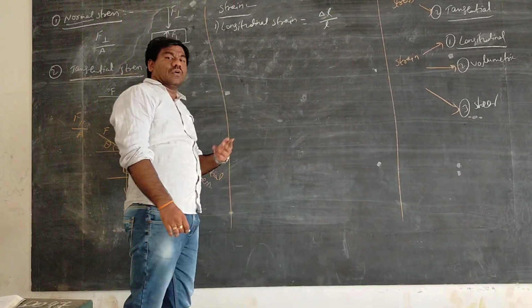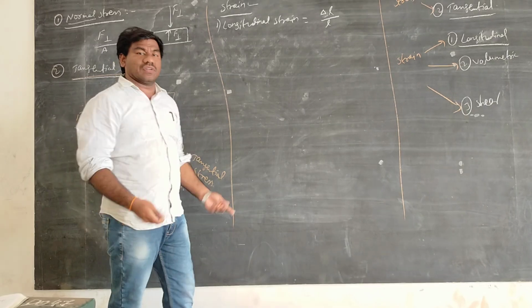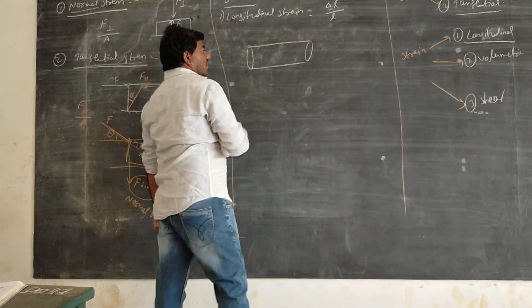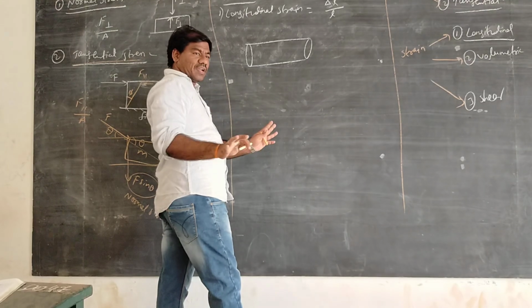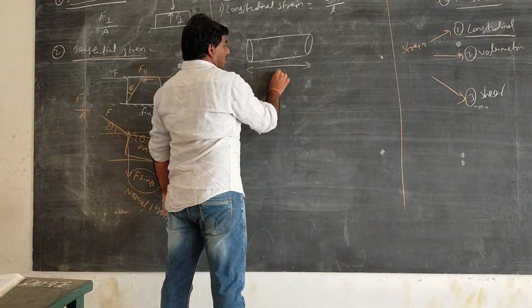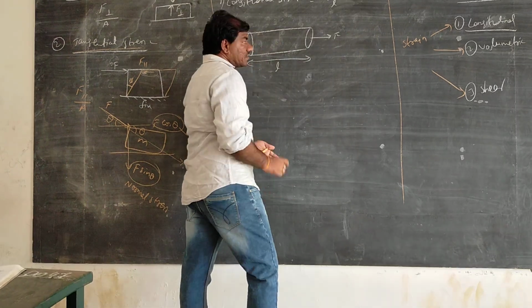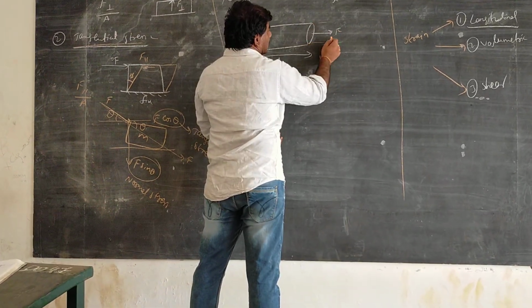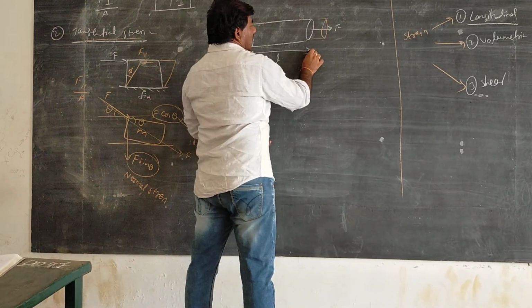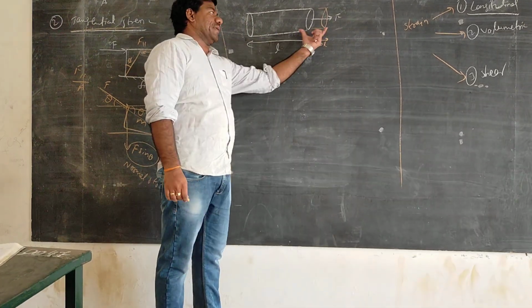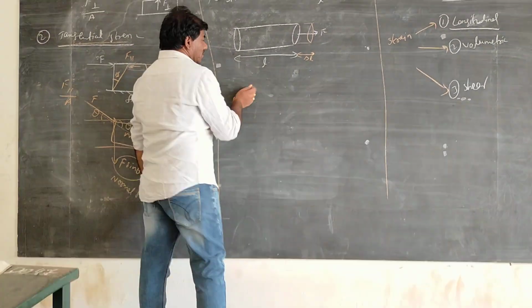Suppose there is a body here, I am not talking about area, only I am talking about length. If I apply a force like this, it is going to expand like this, right? Now there is a change called as what? Delta. Here it was expansion in length.